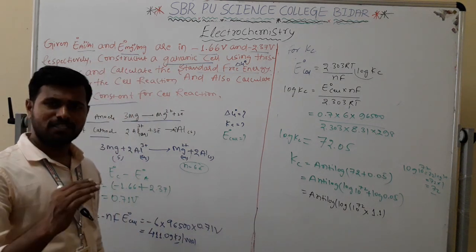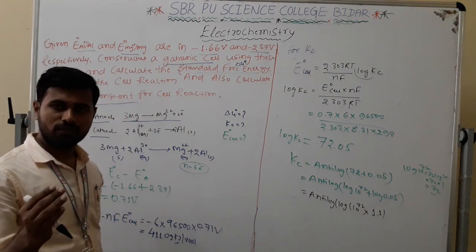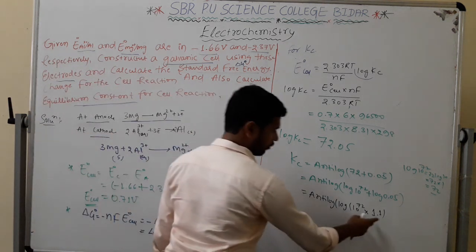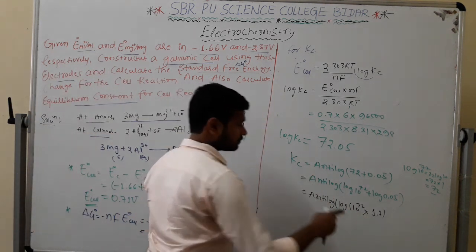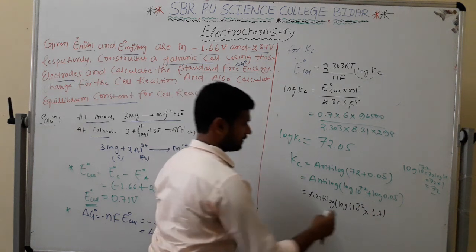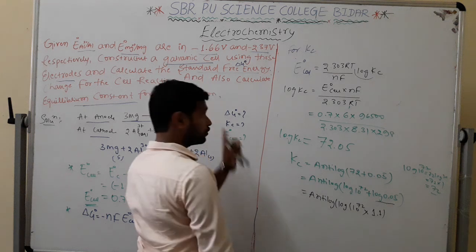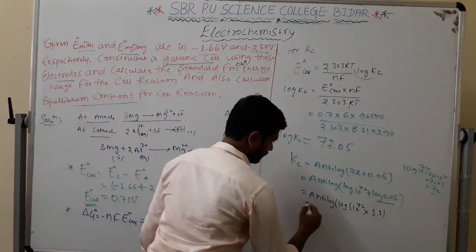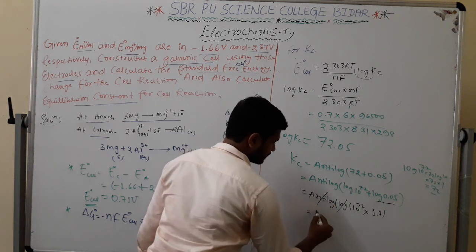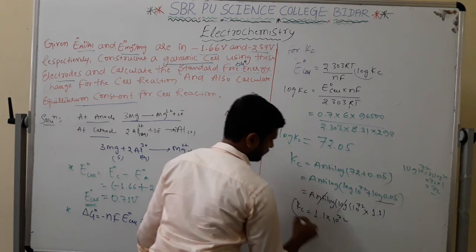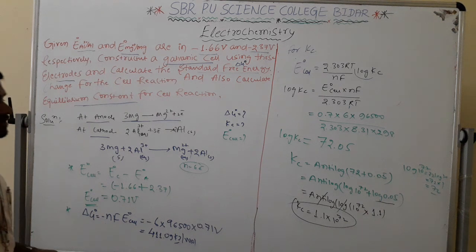Log 1 is 0. Log 2 is 0.3. This is in between. The value of log 1 is 0, and slightly beyond it I will take 1.1, according to that table I gave. Antilog and log cancel. The value is 1.1 into 10 to the power of 72. This is the Kc, the equilibrium constant value.